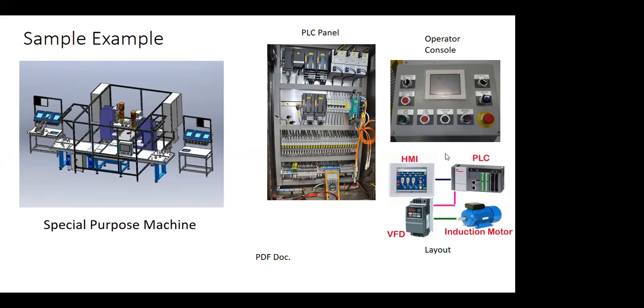This is the type of work you have to do. You have to prepare the schematic for this one, and you have to prepare layouts. First of all you have to understand the machine, then the components, then the flow, and what possibilities we can explore in the drawings. I would like to show you the drawings. These are the outcomes, like a PLC panel, which matter on the procurement side and the commissioning side.